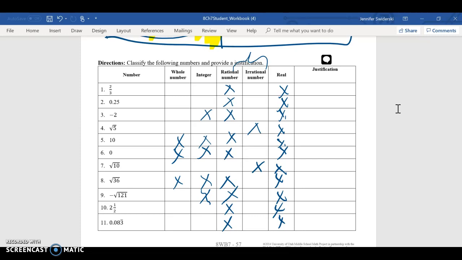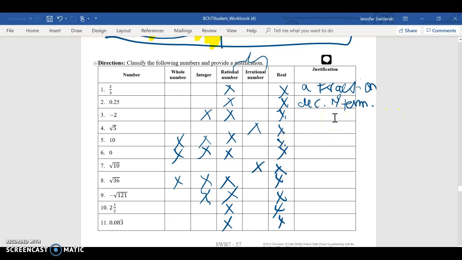Okay, so let's look at number 1. Number 1, well, this is a fraction. So we know it's a rational number. Okay, the second one, it's a terminating decimal.